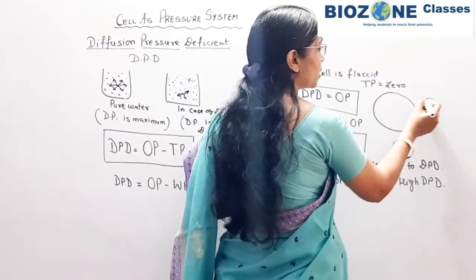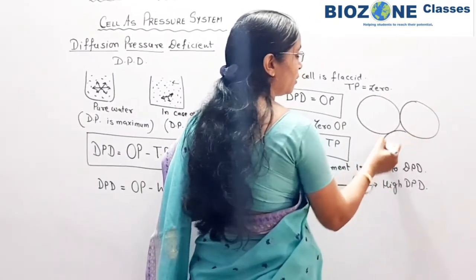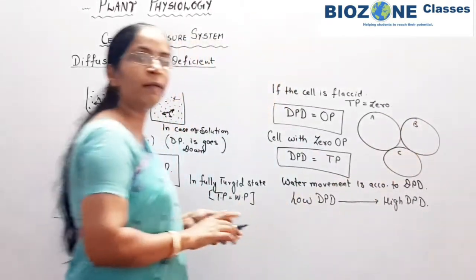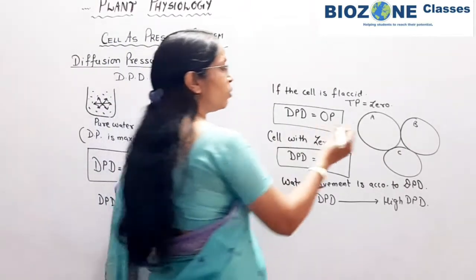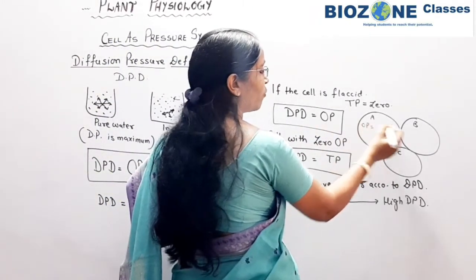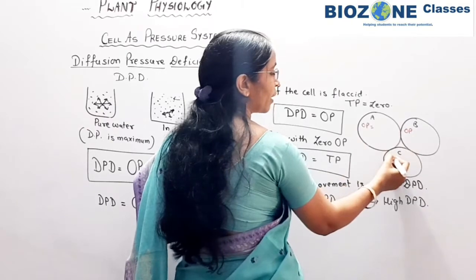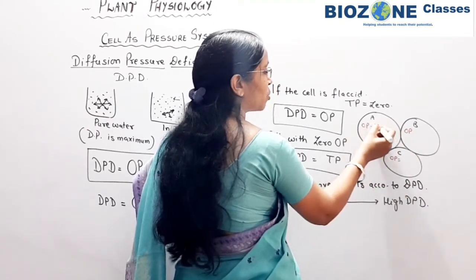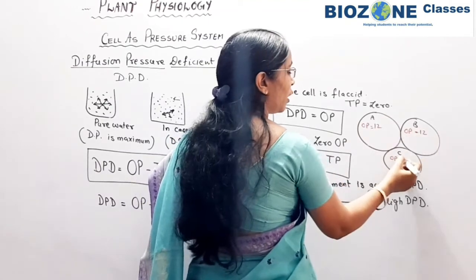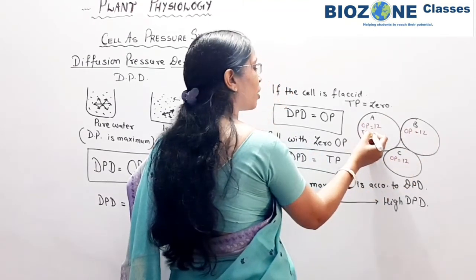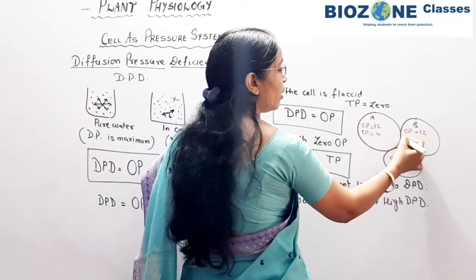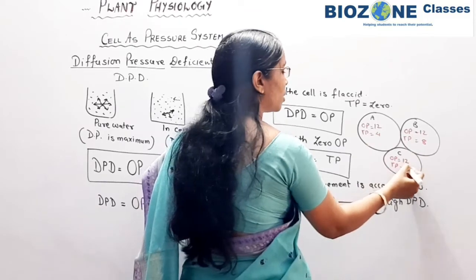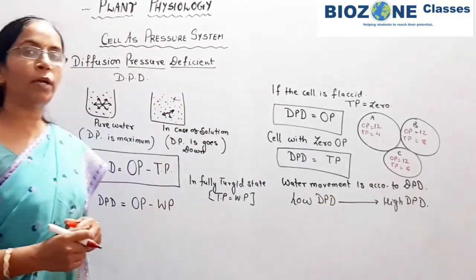Suppose there are 3 cells, cell A, cell B and cell C. Here the values are provided. Sometimes the value of osmotic pressure is exactly the same for all the cells. Suppose the osmotic pressure is 12 atmospheric pressure in all the cells, but the value of turgor pressure is 4 for one, 8 for another, and suppose 6 for the third. Then what is the movement of water?